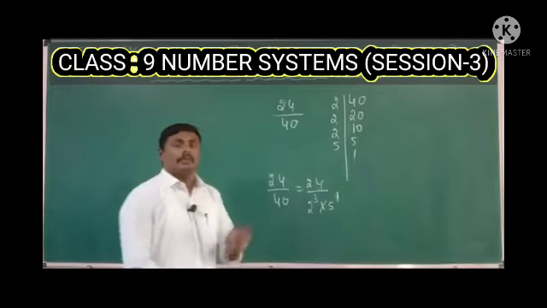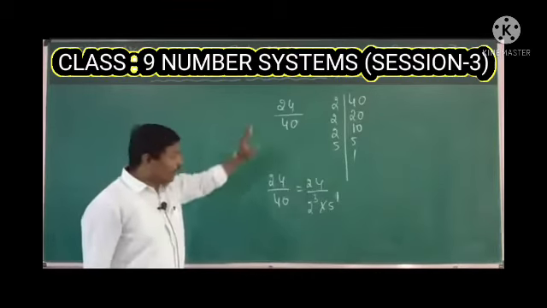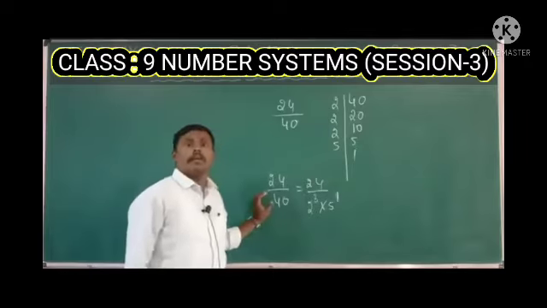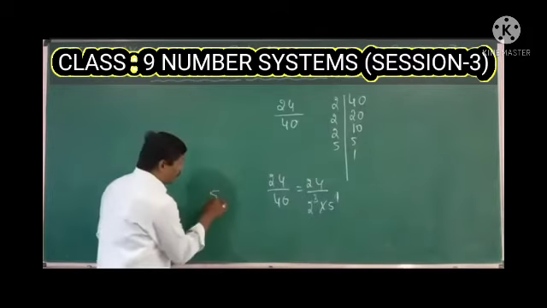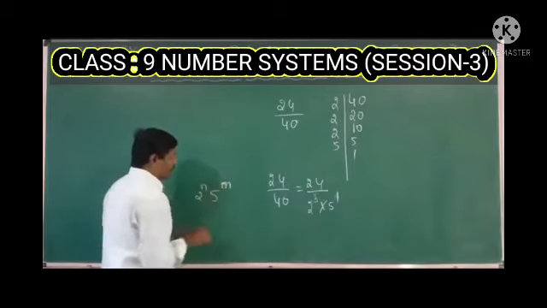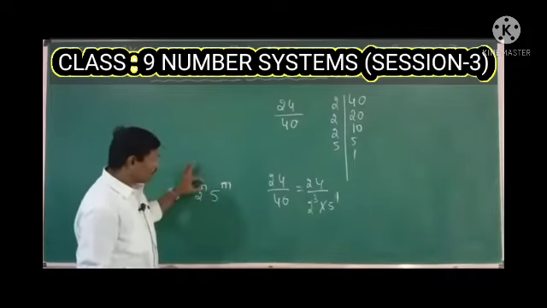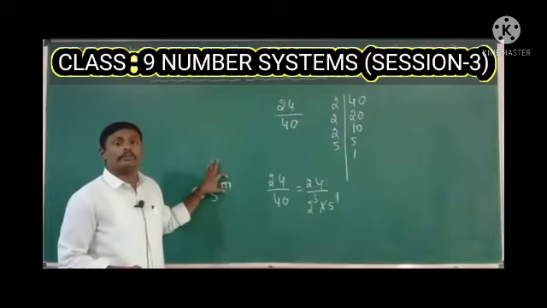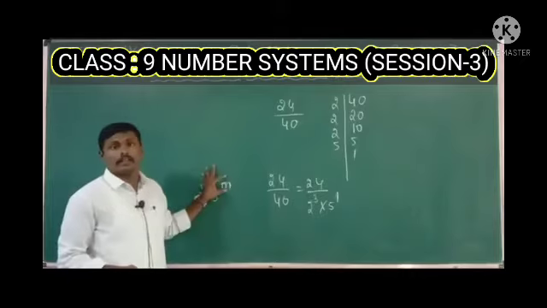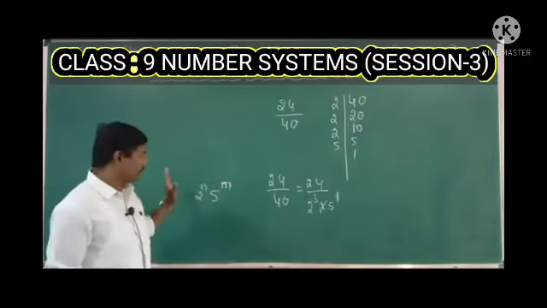So the rational number is terminating when its denominator is in the form of 2 raised to n and 5 raised to m, in which m and n are positive integers.